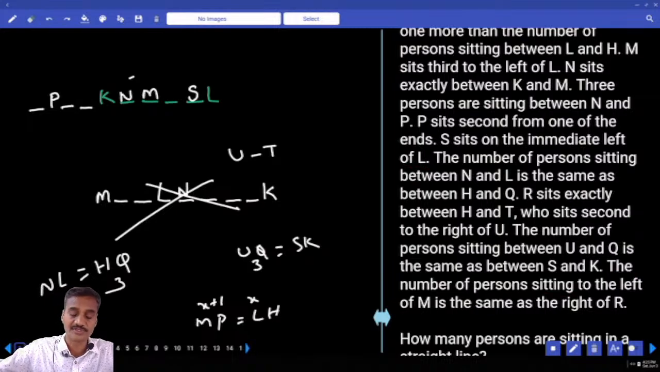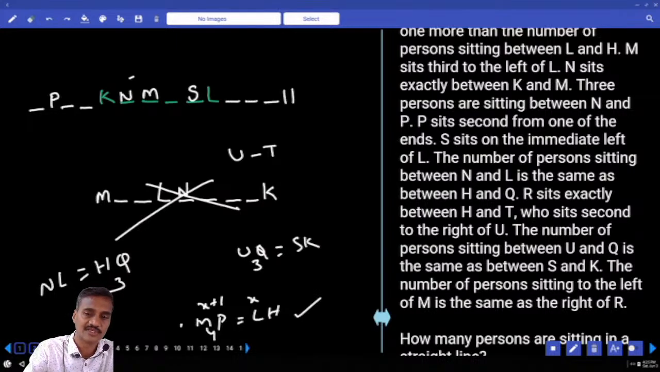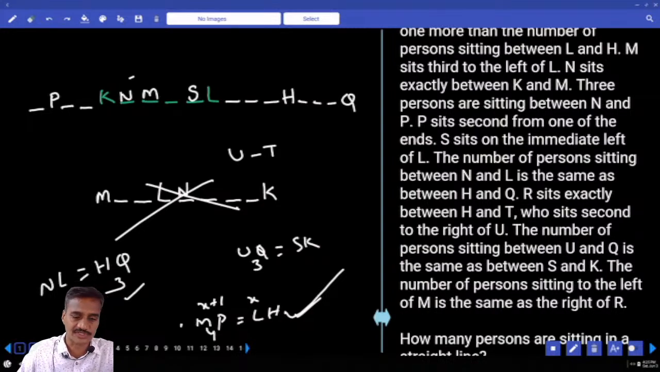Number of persons between L and H. Number of persons between M and P, how many are there? Here as of now, there are 4 people. 4 people between M and P. Hence in between L and H, we need to have only 3 people. L and H, 3 people, left hand side is not possible, hence right hand side. Now we are done with this information. Then H and Q, there are 3 people. Left hand side is not possible, right hand side. H and Q. And N and L equals H and Q, 3.